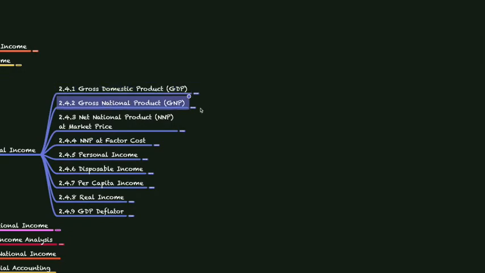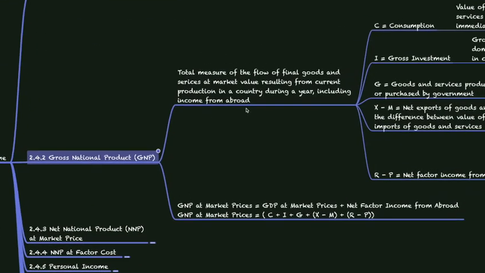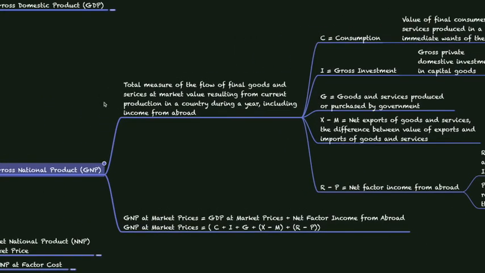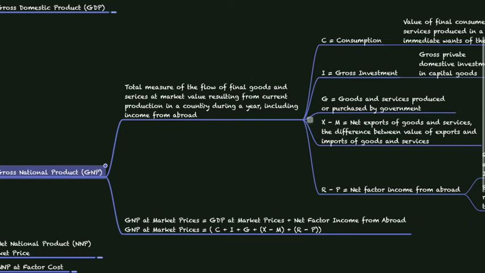Next is gross national product. What is gross national product? It is the total measure of the flow of final goods and services at market value resulting from current production in a country during a year, including income from abroad. So gross national product is nothing but, along with GDP, we are also adding the net income that we receive from abroad.